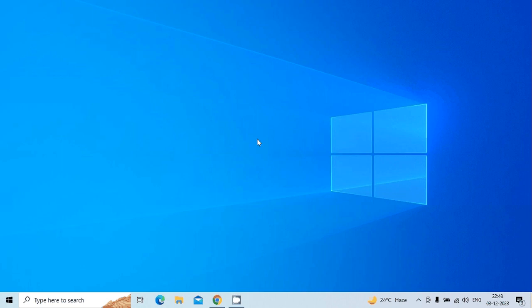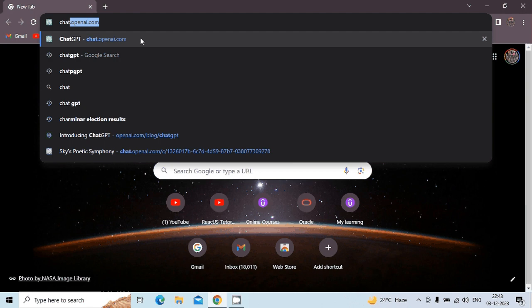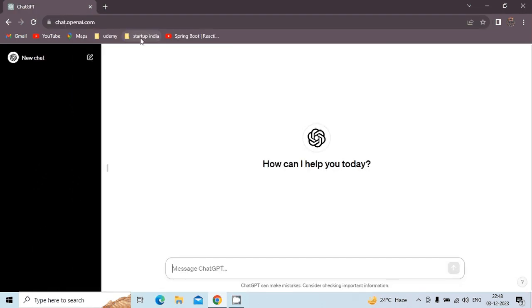Hello, today we'll try to learn about ChatGPT. So, what is ChatGPT? Basically, it is a tool which is implemented to make use of generative AI. I will try to tell you how it works. First, you have to go to chat.openai.com to learn about ChatGPT.